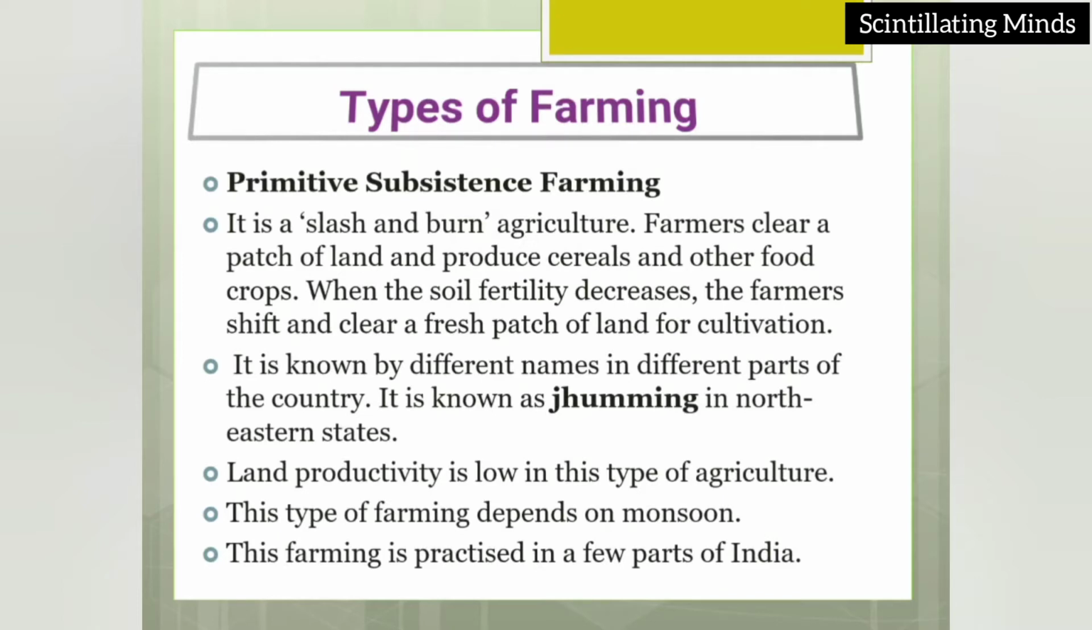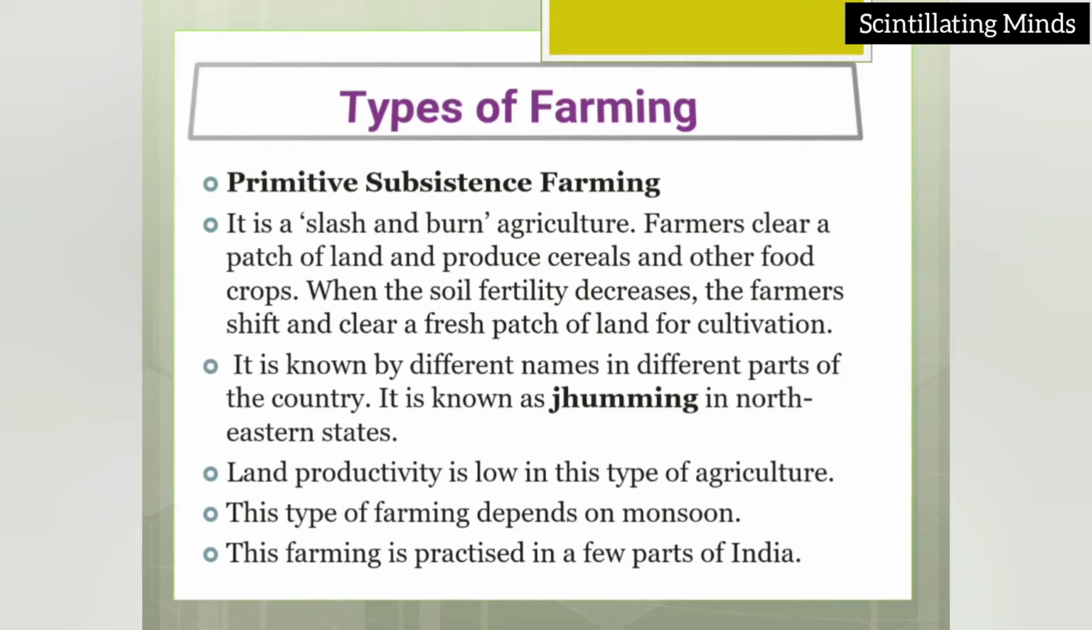Primitive subsistence farming. Primitive farming means the old customary farming. Primitive farming is also known as slash and burn agriculture. What is slash and burn agriculture? Slash and burn agriculture indicates the cutting down of forests. First they used to cut the forest, clear the land, and in that patch of land they used to produce different kinds of cereals and other food crops. After some time, when the fertility of the soil was exhausted, the farmer would shift and clear a new fresh patch of land for cultivation.